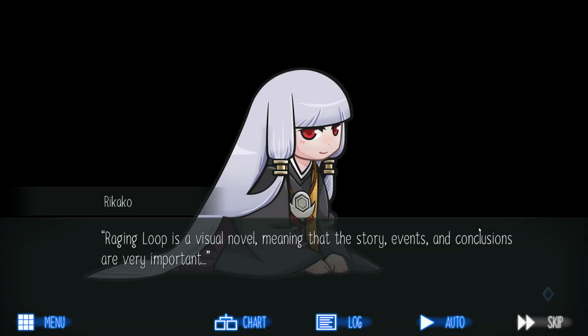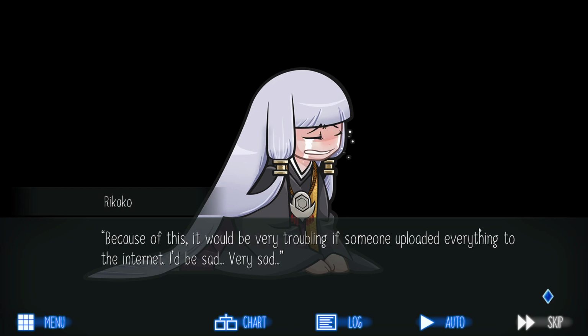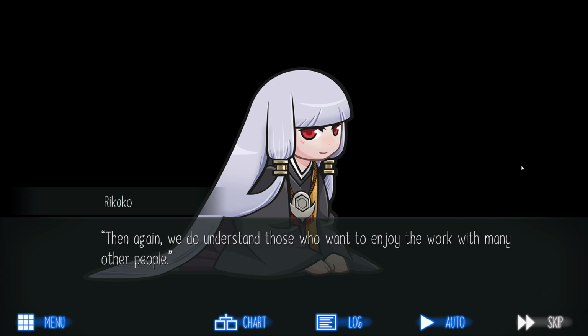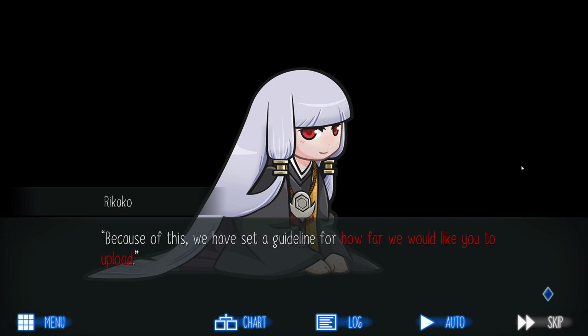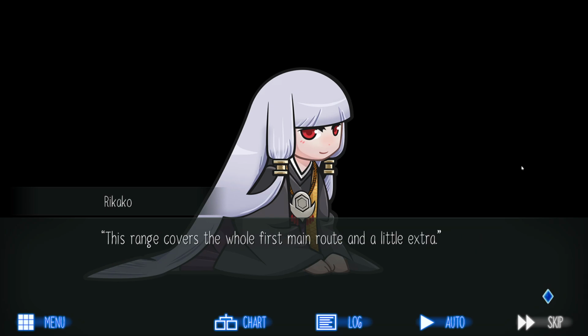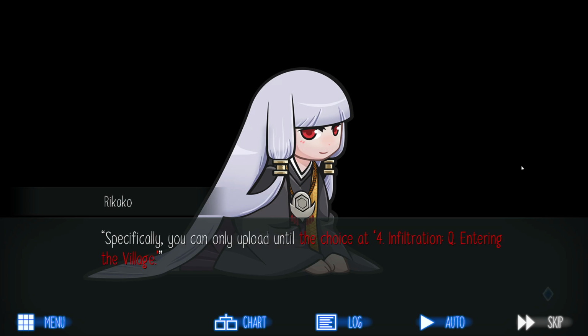Raging Loop is a visual novel, meaning that the story, events and conclusions are very important. Because of this, it would be very troubling if someone uploaded everything to the internet. I'd be sad. Very sad. Then again, we do understand those who want to enjoy the work with many other people. Because of this, we have set a guideline for how far we would like you to upload. This range covers the whole first main route and a little extra.